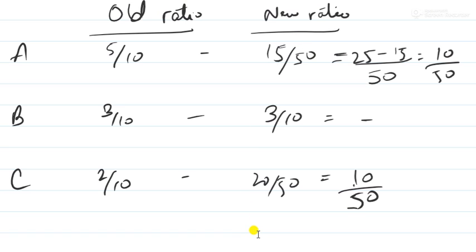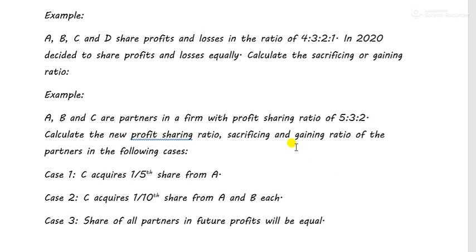And the sacrificing ratio in this sum is A is sacrificing 1 by 5 and C is gaining 1 by 5. So we'll keep it till here today.